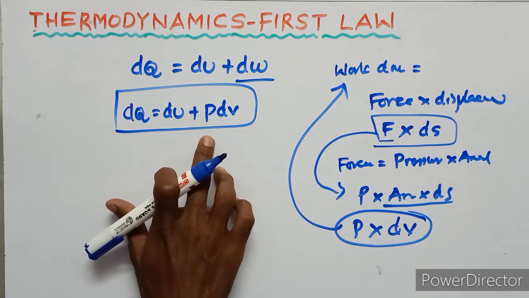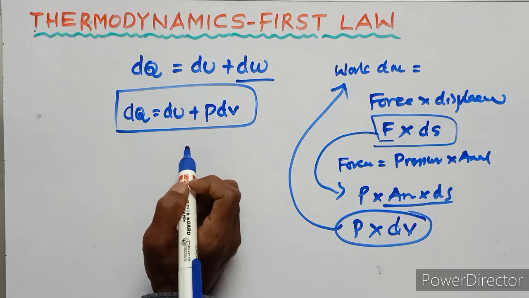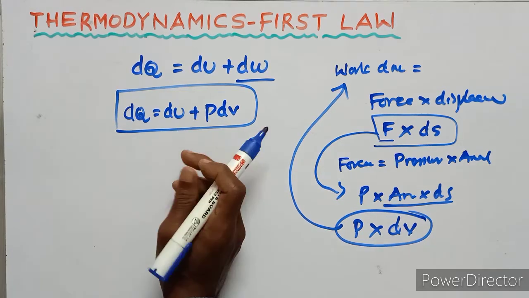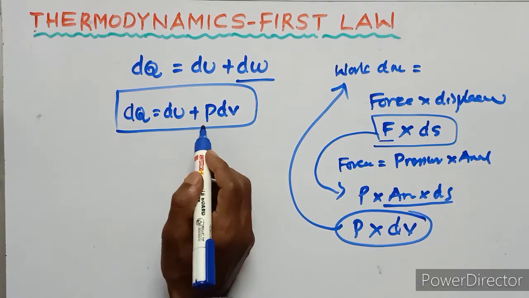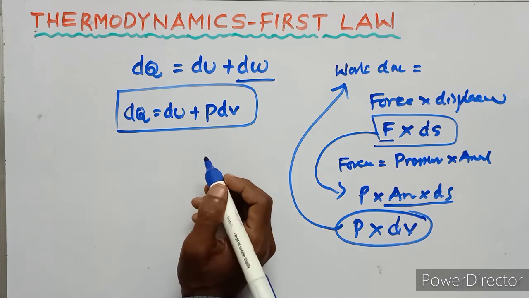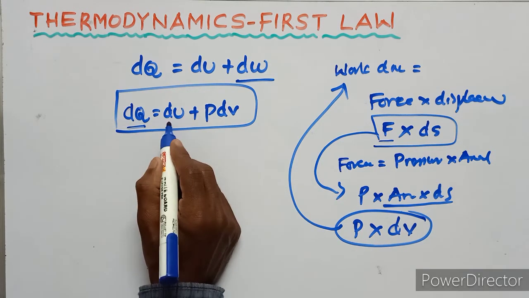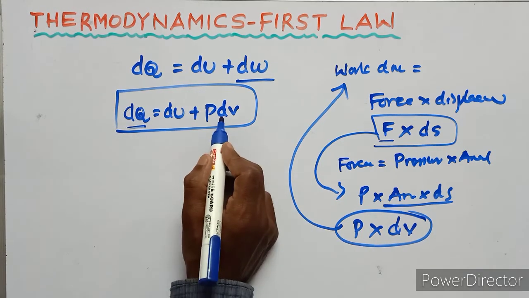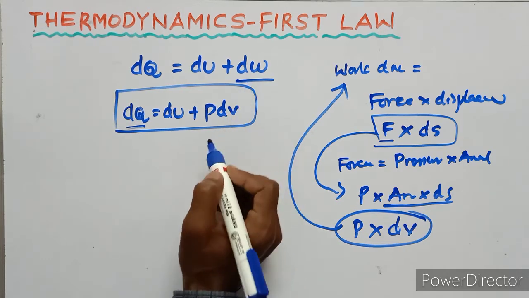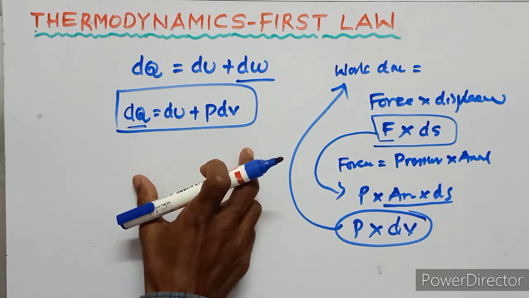The first law is a consequence of the law of conservation of energy. It introduced the internal energy. Here heat is a form of energy, and work done is also energy, and energy is conserved in the thermodynamic system.